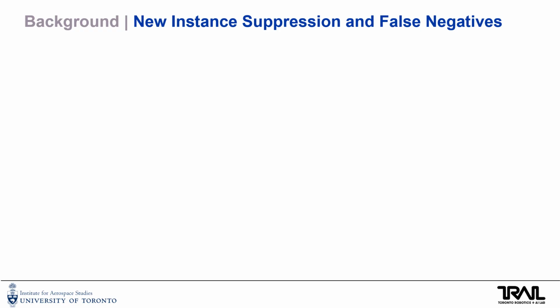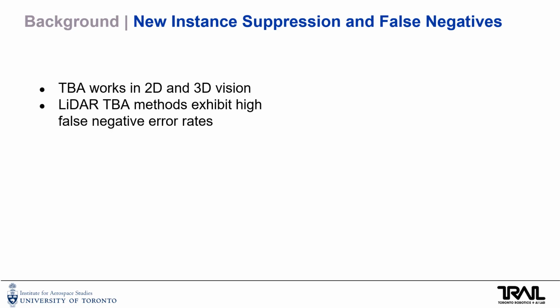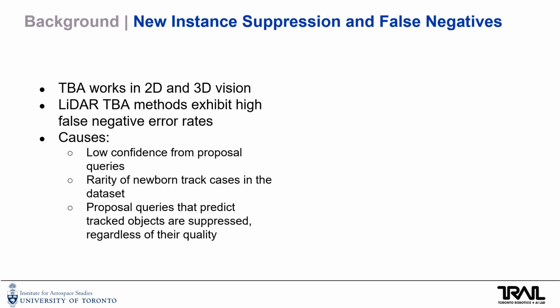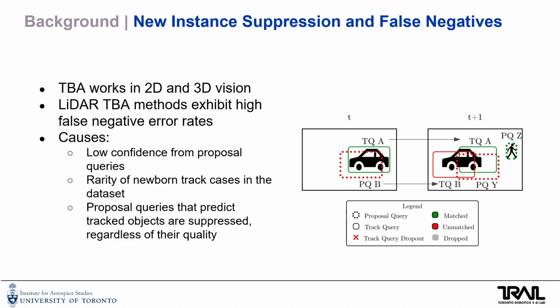Although TBA methods have been able to outperform tracking by detection in the 2D and 3D vision domains, 3D LiDAR TBA methods have not seen the same advancements, exhibiting high false negative error rates. These false negative error rates are caused by low confidences from the proposal queries compared to the track queries, the rarity of newborn track cases leading to proposal queries being undersupervised during training, and the suppression of duplicate proposal queries regardless of their quality. In the figure on the right, we see that the proposal queries are assigned to a negative prediction during training if the object that they're detecting has already been detected by a track query.